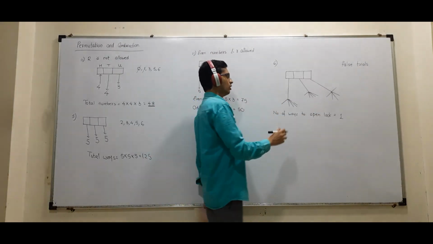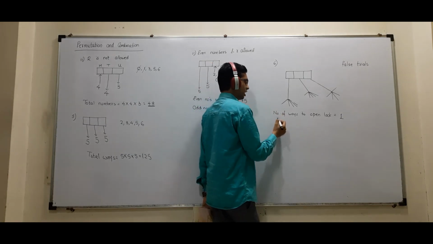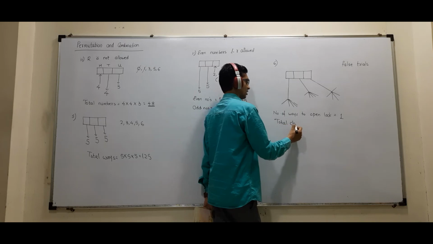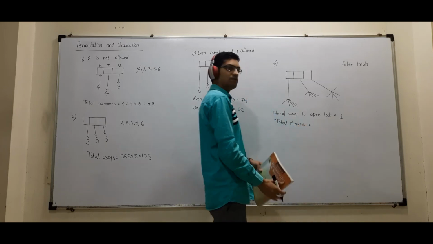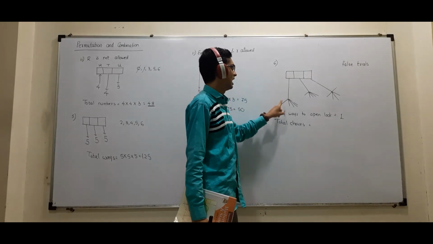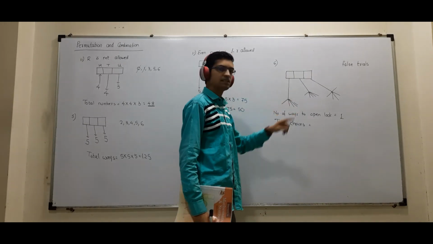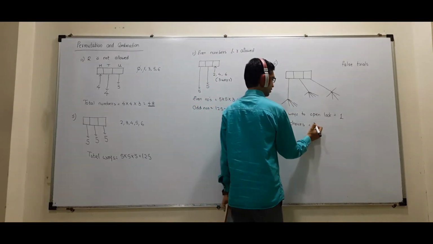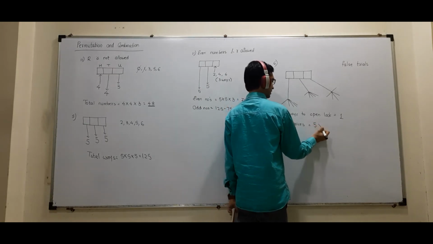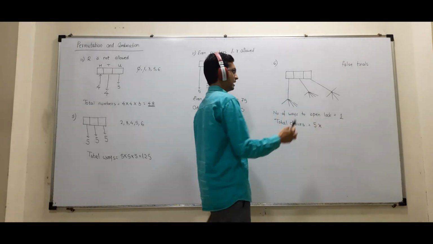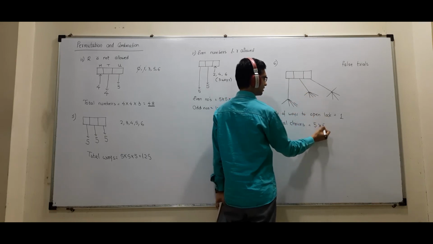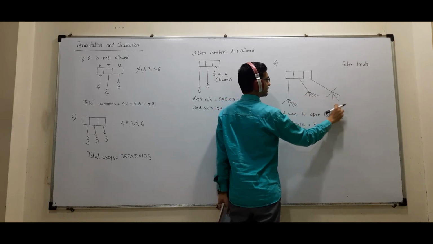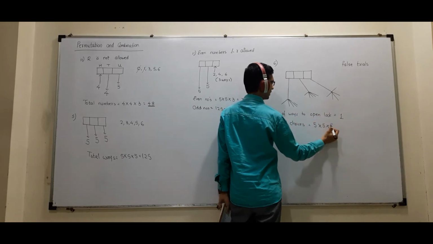Correct. Now, how many choices in all can I have? So total choices the thief can have, including this one. So what will the thief do? Out of these 5 he will select one of the letters. Out of these 5 he will select one of the letters. Again from this also, out of 5 anyone he can select. Again from this, out of 5 anyone he can select.